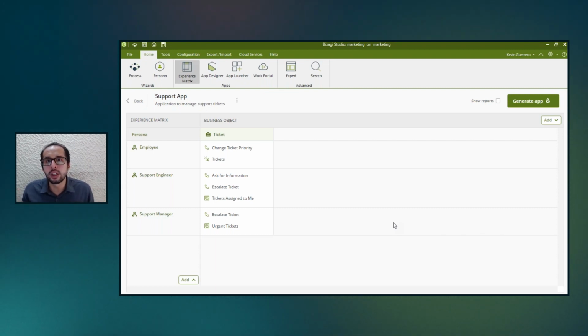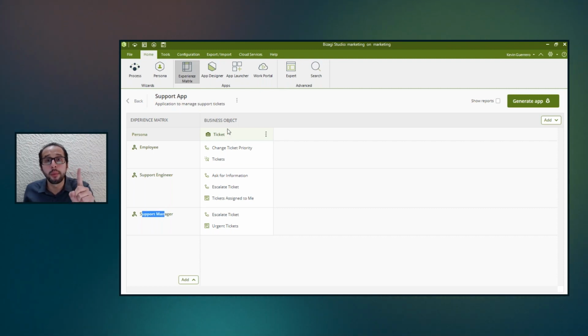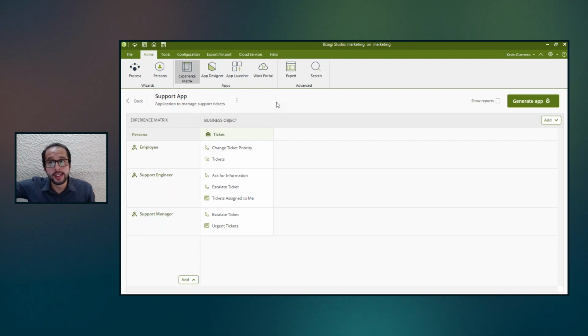The creation of the application is simple. It means I am going to have three main personas, right? Employee, support engineer, and support manager. And I am going to have just one business object, which will be the ticket. So on the vertical axis, I am going to have personas. On the horizontal axis, I'm going to have business objects.